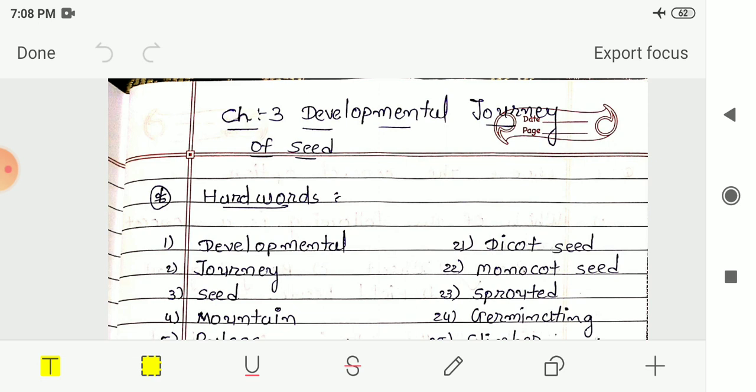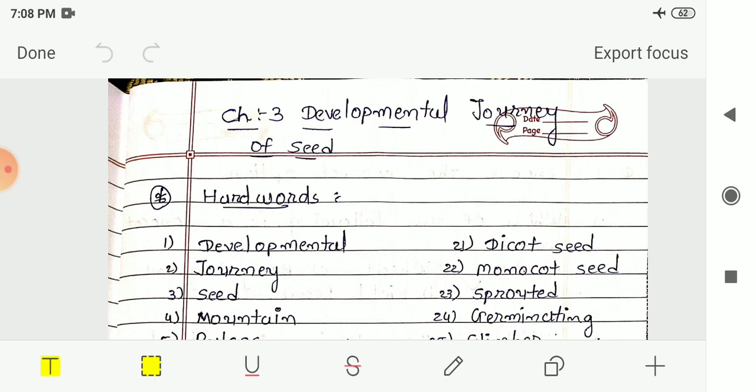The seeds which turn into broken pieces or powder are known as cereals. In the examples we had seen wheat, corn, rice and millet.